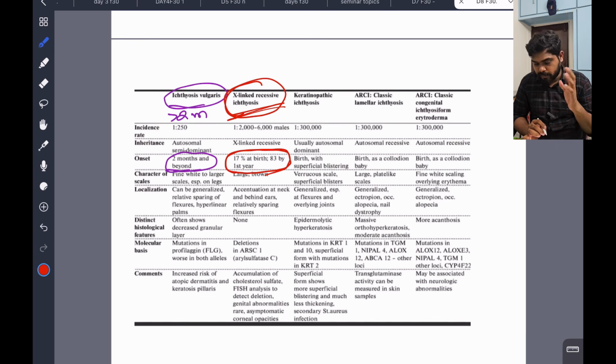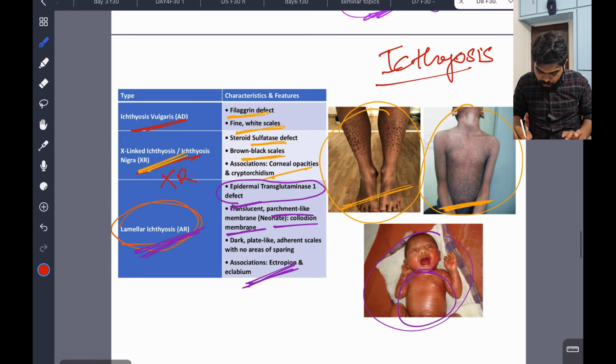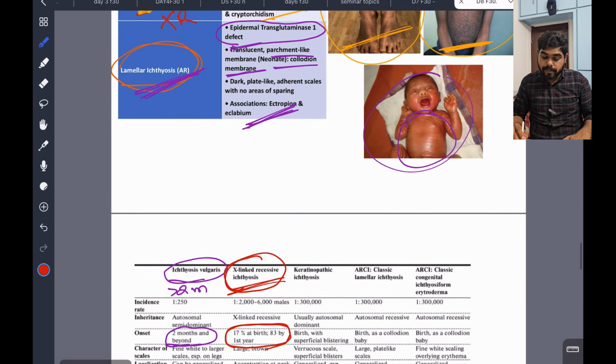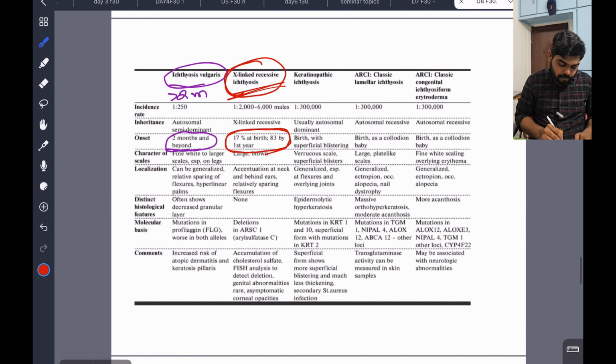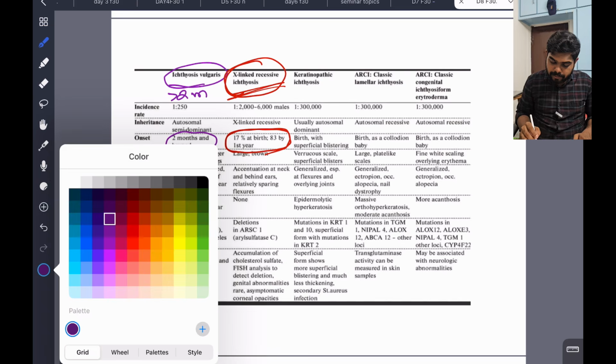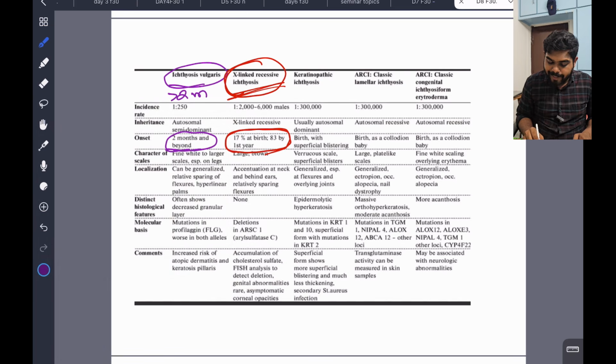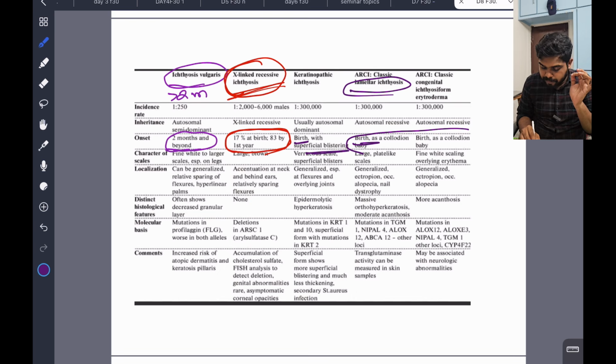In the X-linked ichthyosis diagram you can see brown black scales, associated with cryptorchidism and corneal opacities. That is also important. The next important one is keratinopathic ichthyosis, also from birth with superficial blistering. And lamellar ichthyosis is from birth, a collodion baby from birth.